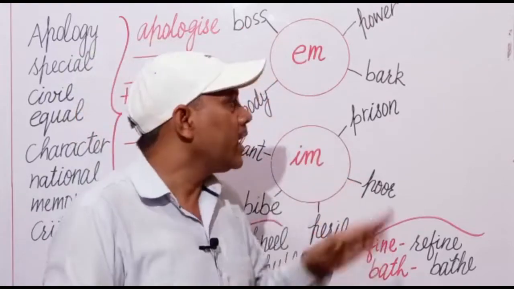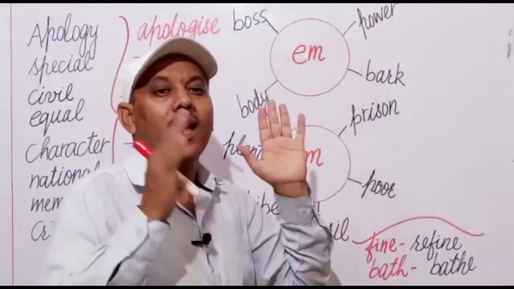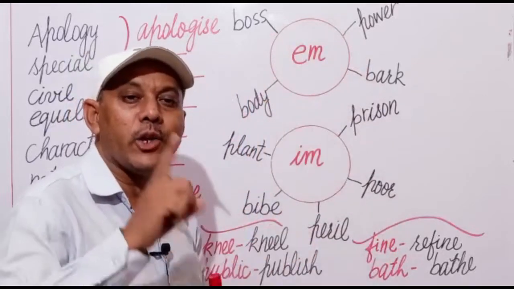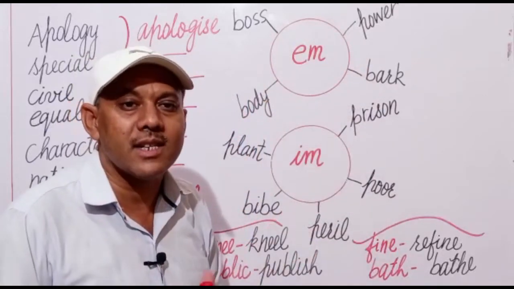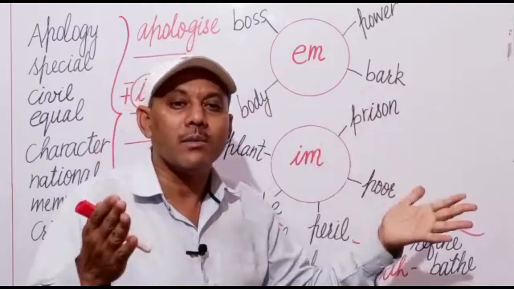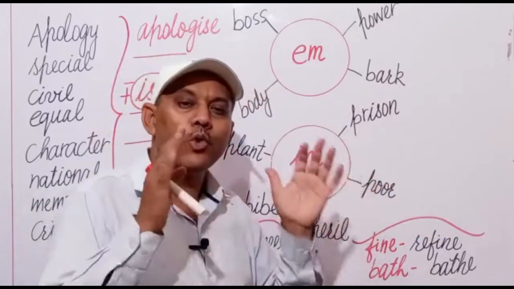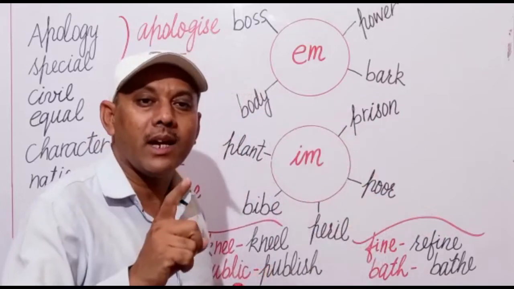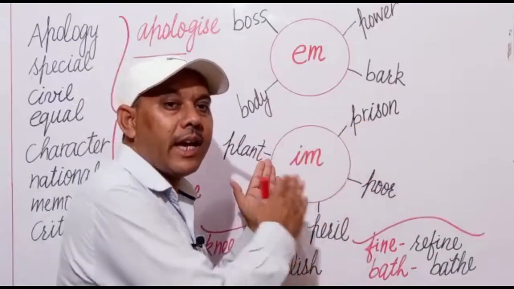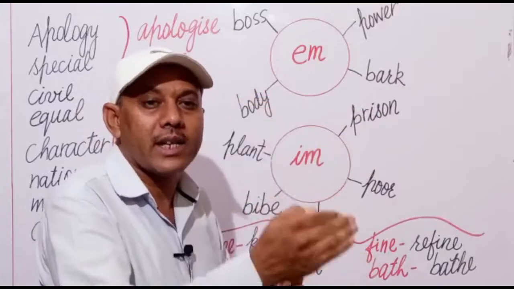And next is boss, emboss. In this way, we can make a few new verbs by adding these prefixes. You can find out their meanings and use them in your own sentences to have a good command over the vocabulary of these verbs. Next is im. We can add im to a few words to frame new verbs. For example, prison. Imprison means किसी को जेल में भेजना, किसी को कैद करना.